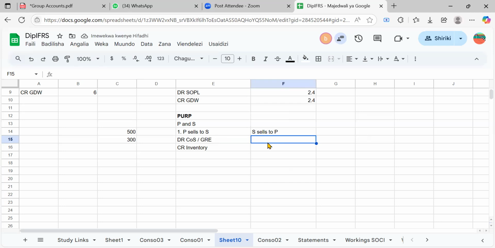Okay. But look here now. If the subsidiary sells to the parent, it means the subsidiary has the profit and the parent has the inventory, right? Yes. I'll go to the parent and remove the what? The inventory. Now you can see here, here too, it said the subsidiary had the inventory. This inventory was removed from the subsidiary and this from the parent, but you can see no difference. Why no difference? Because when consolidating, we add the inventory. So there is no need to say I'm removing this from where or this from where, right? Because the inventories are usually added. We said on consolidation, we add the assets, right?